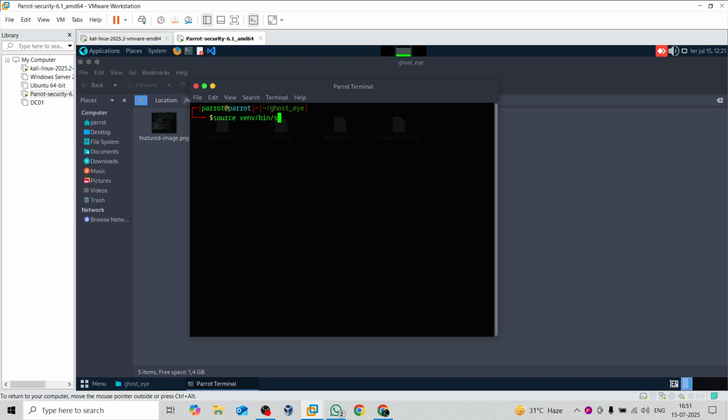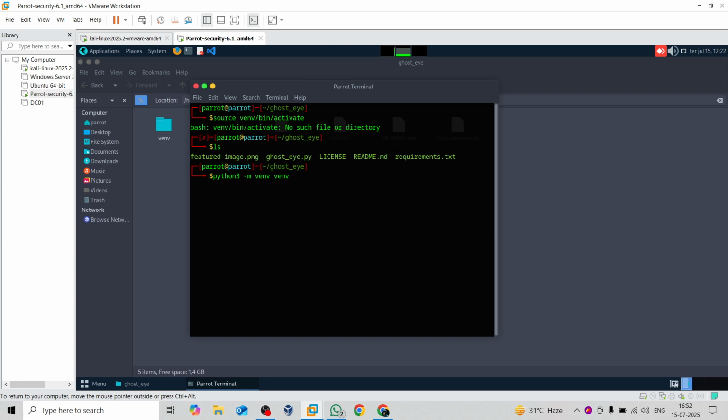So, source bin activate, let me do it. Okay, sorry, let me see. Fine, I need to create it, so for that I can simply go Python 3 -m venv, and venv. I'm creating a virtual environment inside my machine.